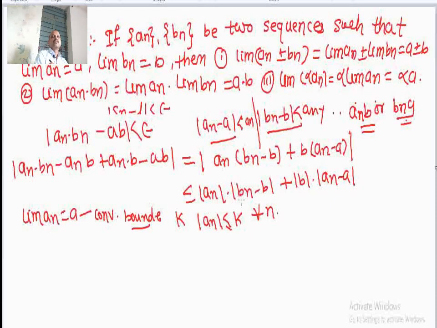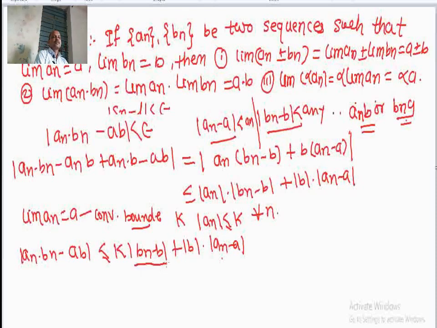Now, let us put the bigger value in this inequality, so that mod of an into bn minus ab is less than or equal to k into mod of bn minus b plus mod of b into mod of an minus a. Now, the total term should be less than epsilon, and therefore we should arrange these in such a way that the sum of these equals epsilon.